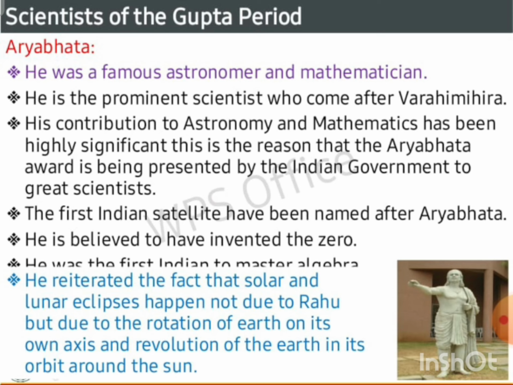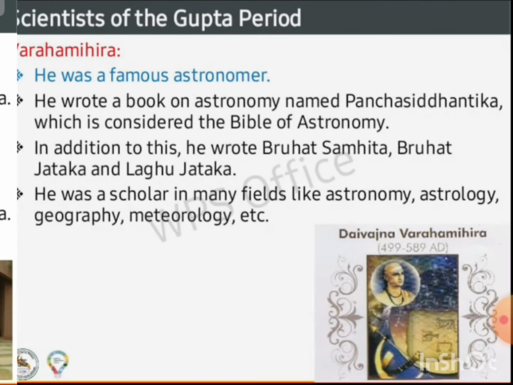He is believed to have invented the zero. He was the first Indian to master algebra. He established the fact that solar and lunar eclipses happen not due to Rahu but due to the rotation of the earth on its own axis and the revolution of the earth in its orbit around the sun.